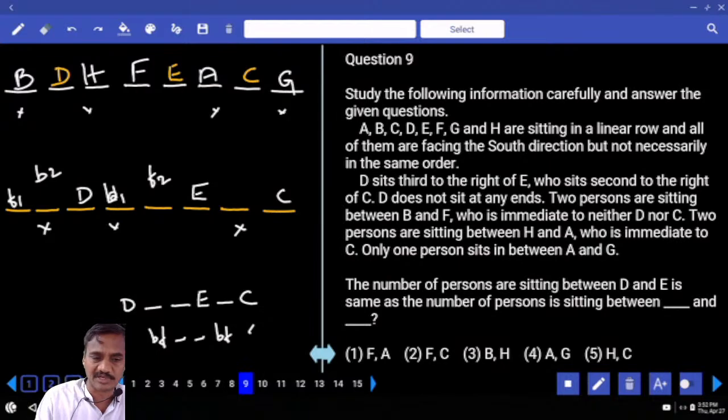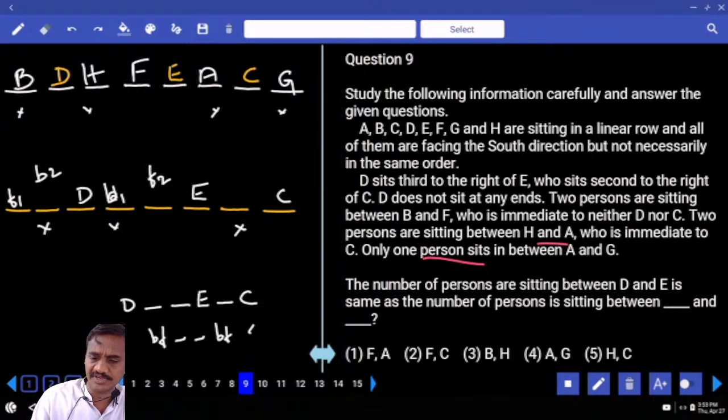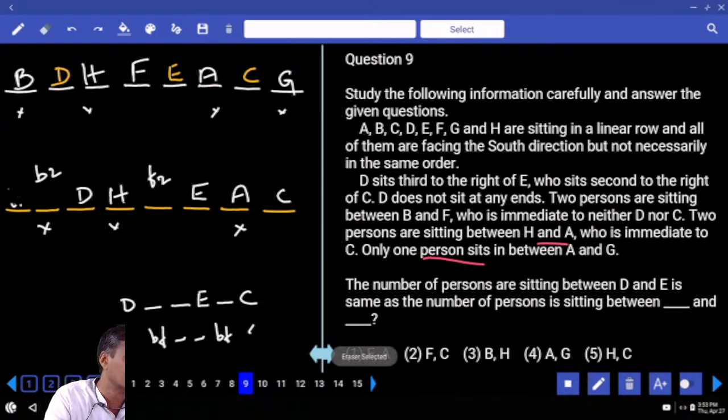And again coming back to this one, C is here, and A is immediate to C. If A is here, 2 persons between A and H must be in this place. That means in the place of B1, H is coming. As B1 is not existing here, F1 also does not exist. Then what will be left over here? B and F will be like this. Then G must be at this place.